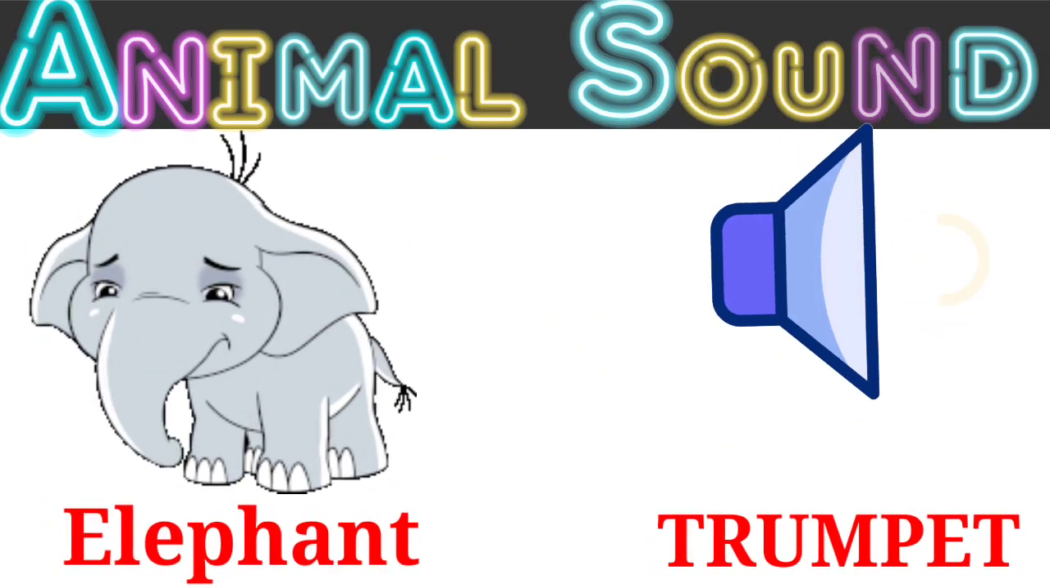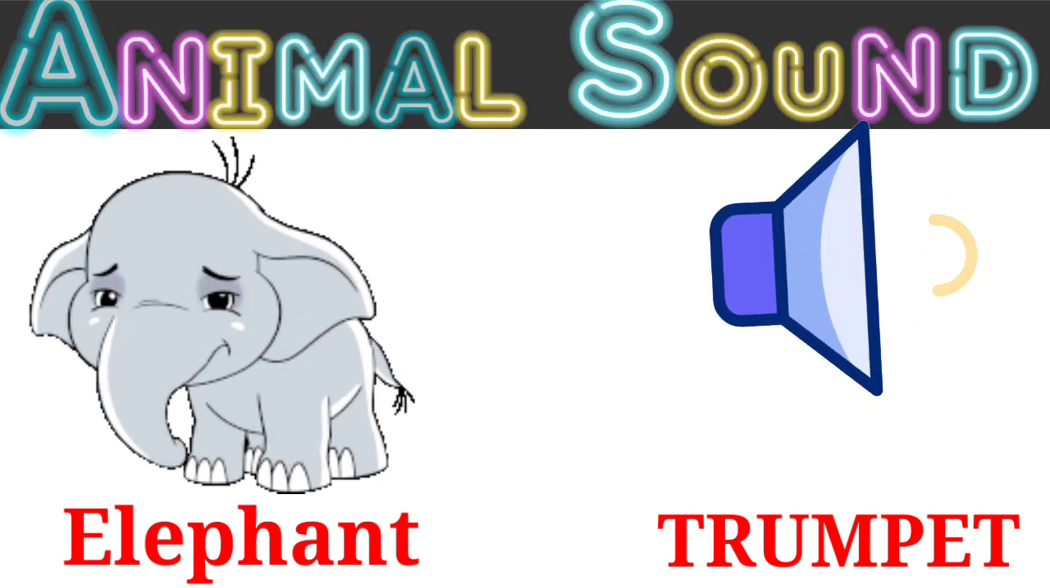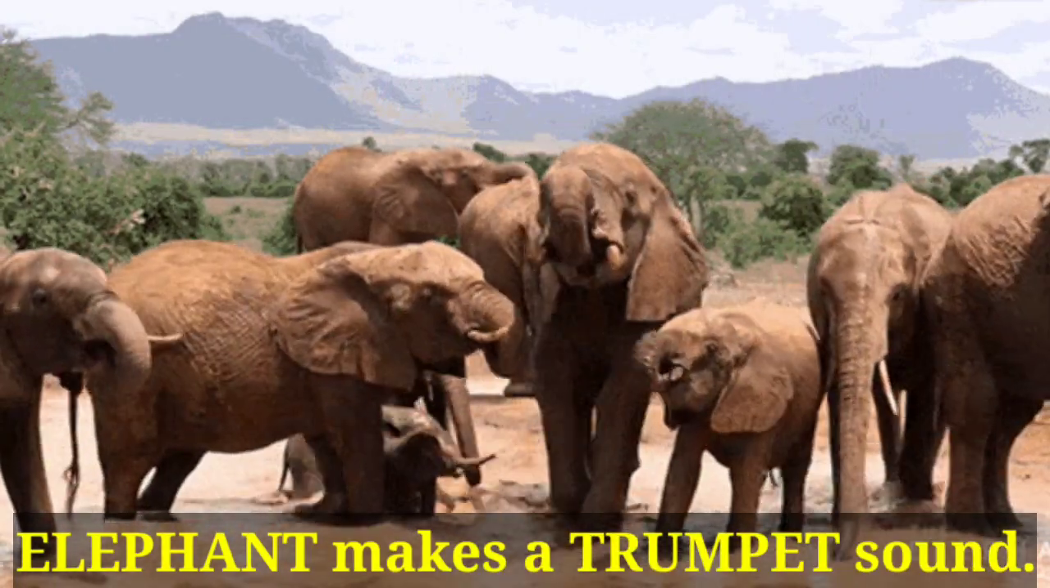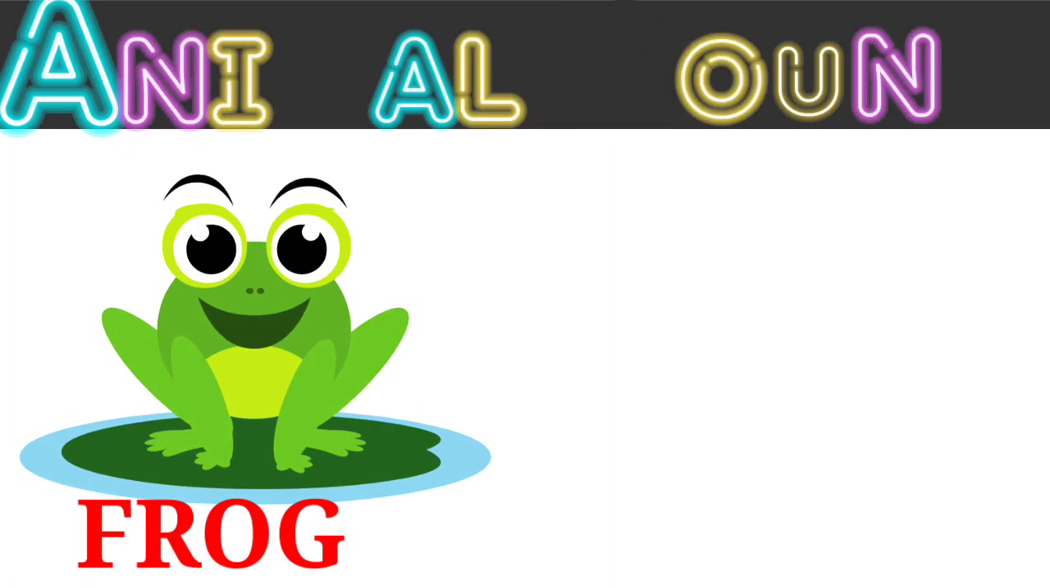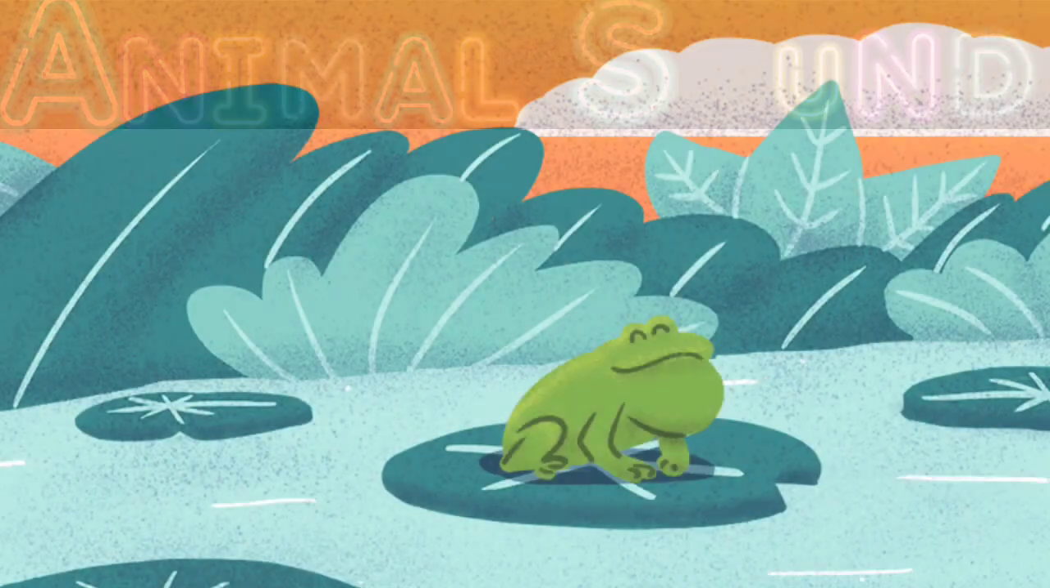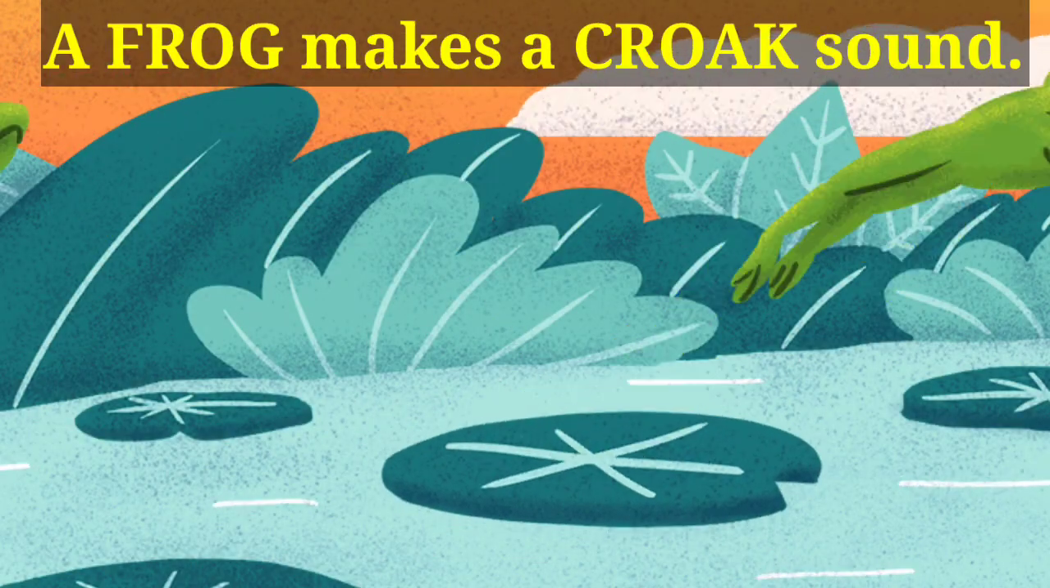Elephant, trumpet. An elephant makes a trumpet sound. Frog, croak. A frog makes a croak sound.